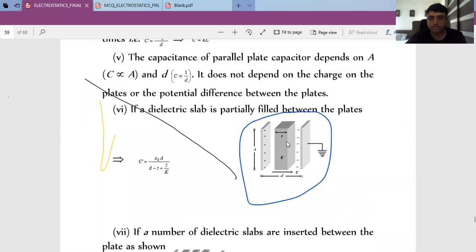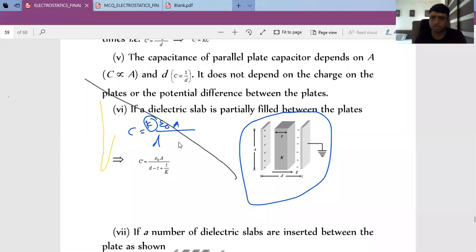Suppose the plates of a capacitor are separated by a distance d, then its capacitance is given by epsilon 0 A by d. But suppose we are introducing a dielectric between two plates. If the entire region between the two plates is covered by the dielectric, then capacitance becomes K times, remember.